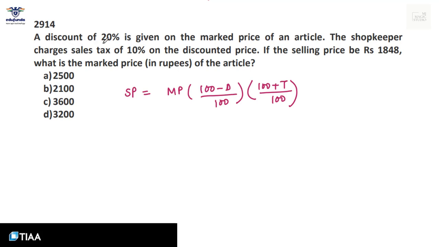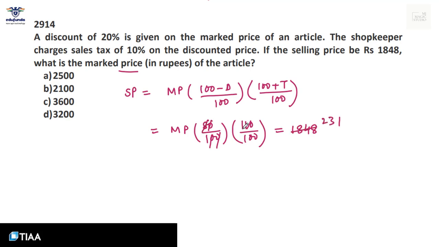A discount of 20% is given on the marked price of an article. 20% means 80 by 100. The shopkeeper charges sales tax at the rate 10% on the discounted price. T is 10, 110 by 100. If now the selling price is 1848, this is equal to 1848. Find what is the marked price. 110, this gone. 8, it would be 231. With 11, it would be 21. That means marked price is 21 into 100, 2100, and that is in option B.